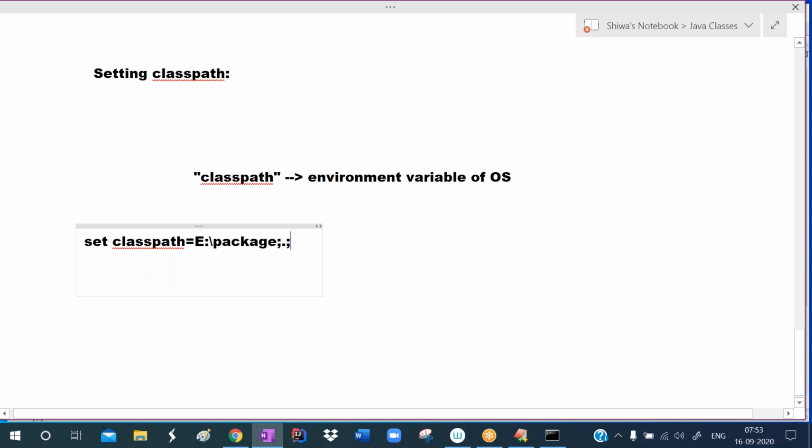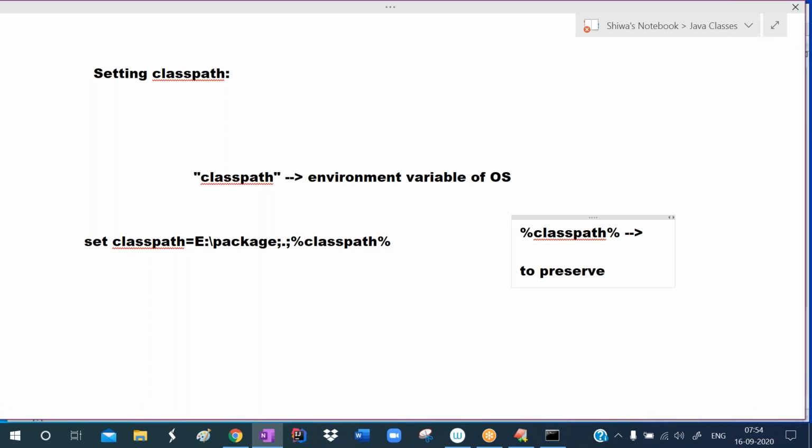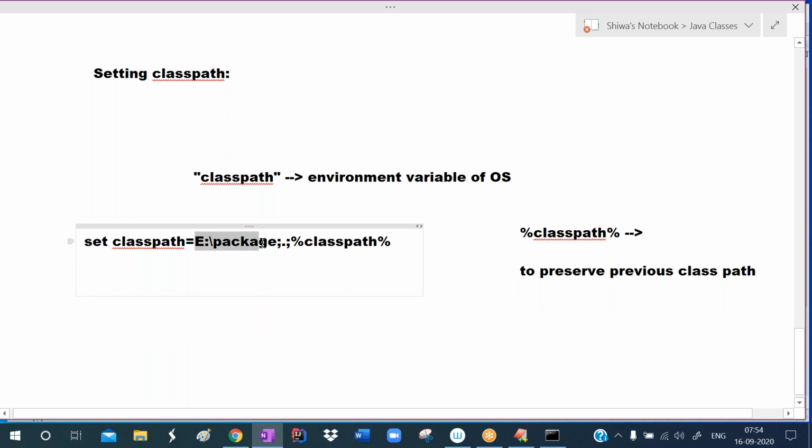So to preserve them, we have to write percentage classpath percentage. Here dot means current directory. So please search for the classes in the E drive package folder and in the current directory. That is what we are specifying here.